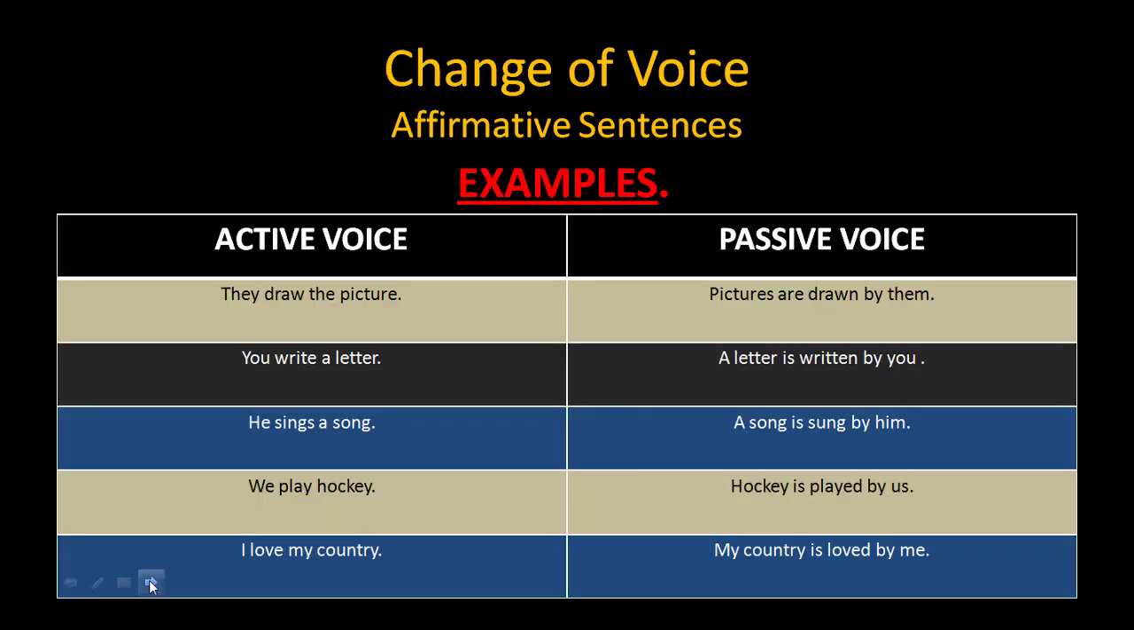Let's see the examples. Here are the examples of active voice. They draw a picture. This sentence is active voice, and the passive voice of this sentence is pictures are drawn by them. In active voice, they is subject, draw is verb, the picture is object. In next sentence, you write a letter. So the passive voice of this sentence is a letter is written by you. He sings a song. In this sentence, the passive voice is a song is sung by him.